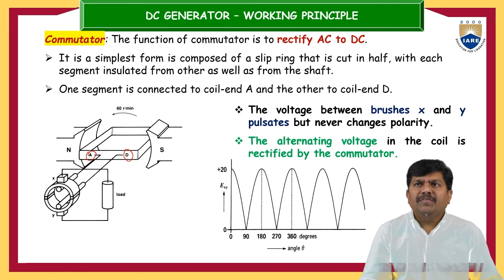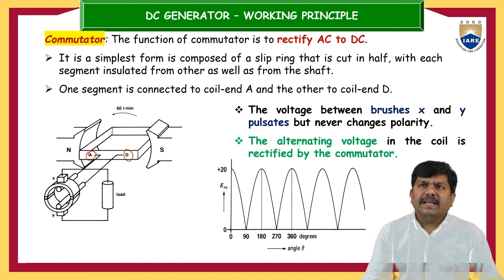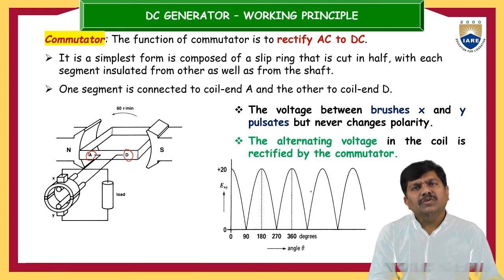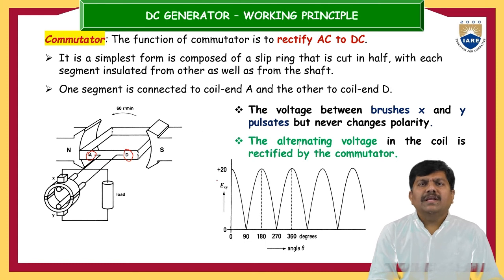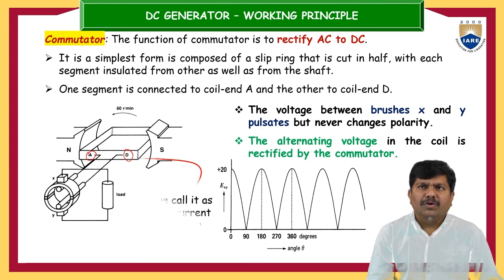The voltage between brushes X and Y pulsates but never changes its polarity. The alternating voltage in the coil is rectified by the commutator. So finally, at the brushes, or across the loads after connecting the electrical load to the brushes, the voltage is more or less like this. It never comes to a negative. It will only be pulsating in nature, but unidirectional pulsating. So always in one direction only we can see the electrical voltage.